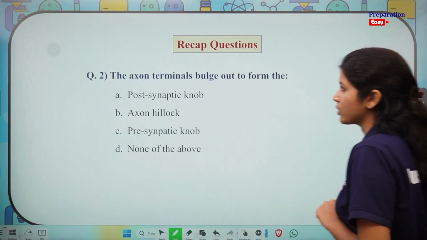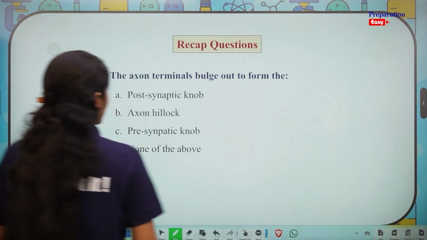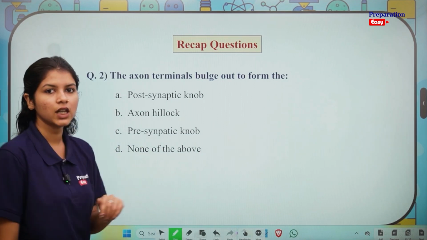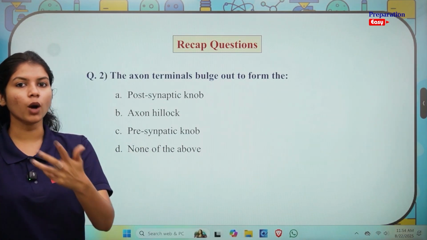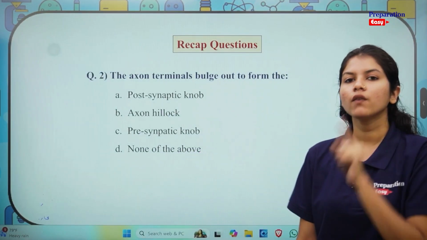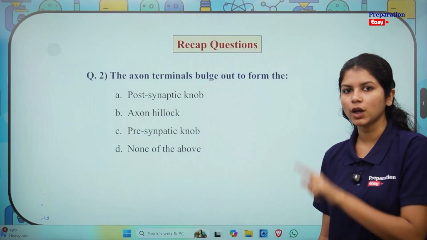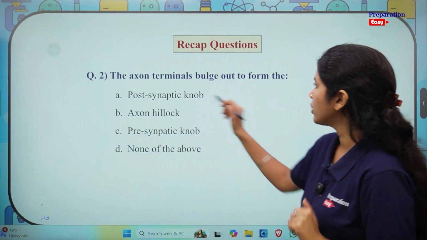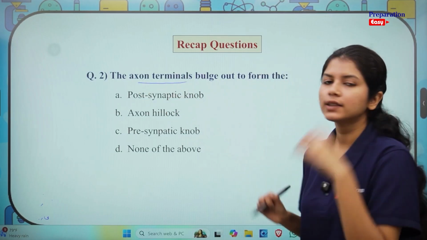Let's move on to the second question. The axon terminals bulge out to form the what? What do the axon terminals form? We studied about them when we studied about the overview of a neuron. We studied about them when we studied about synapse. What do axon terminals form? Think.